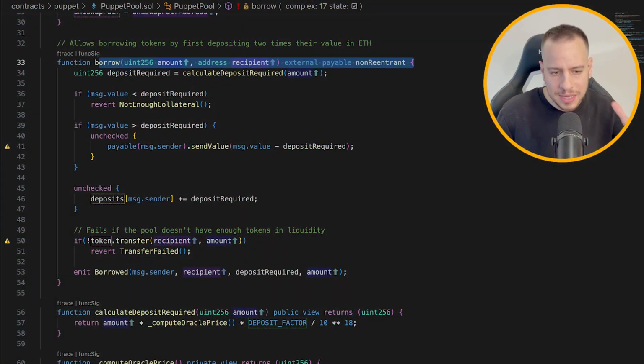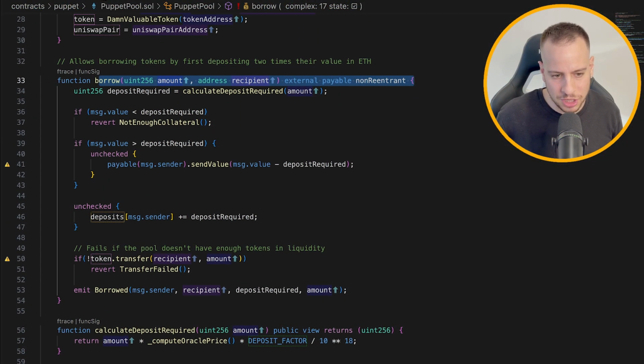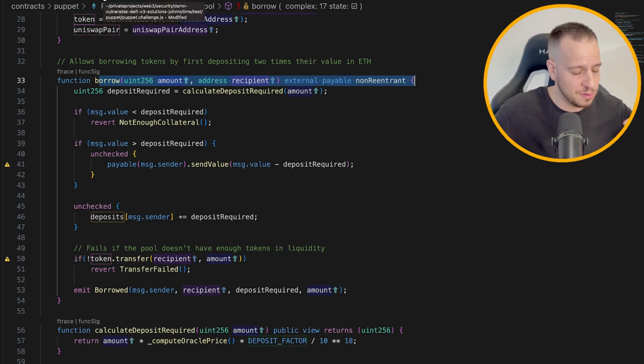Now, how do we manipulate the Oracle price? We don't have to create a smart contract actually, because we don't have any flash loans or flash swaps. We don't need to utilize any of those features, but it would be cleaner to create a smart contract rather than just sending multiple transactions. So I want to do everything in one atomic transaction.